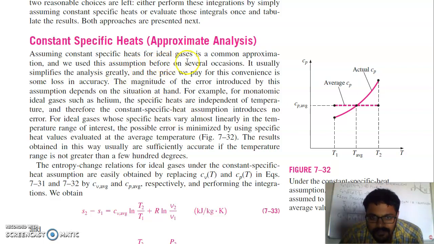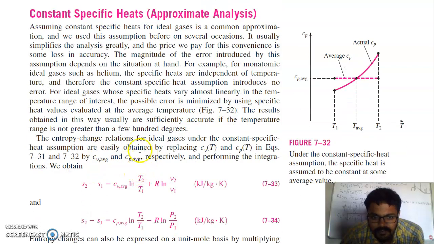Assuming constant specific heats for an ideal gas is a common approximation, and we have used this assumption before on several occasions. It usually simplifies the analysis greatly. The magnitude of the error introduced by this assumption depends on the situation at hand. For example, for a monatomic ideal gas such as helium, the specific heats are independent of temperature, and therefore the constant specific heat assumption introduces no error. For ideal gases whose specific heats vary almost linearly in the temperature range of interest, the possible error is minimized by using specific heat values at the average temperature.